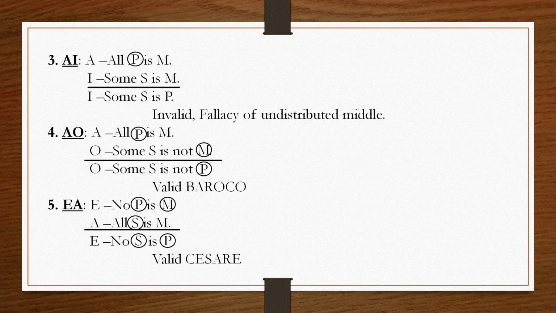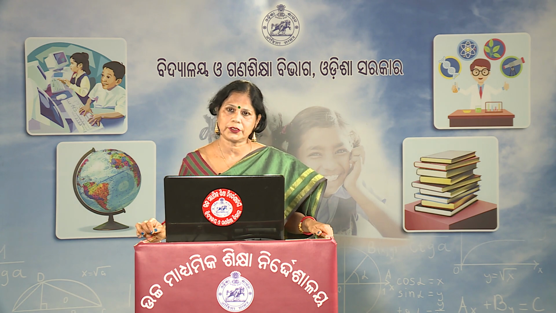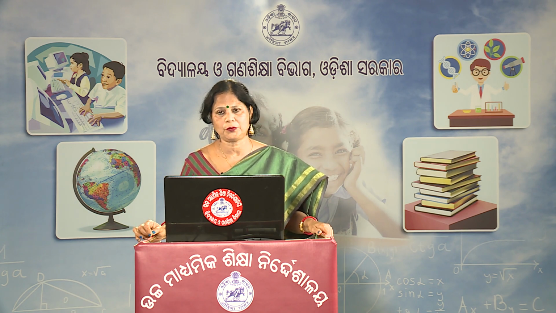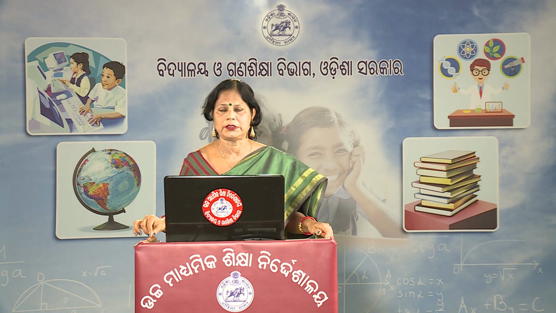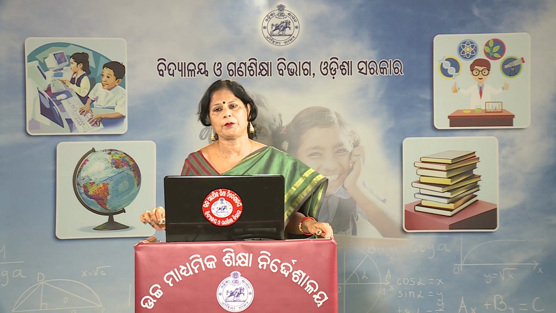Now, the next combination is AO. O proposition is negative, so the conclusion also will be negative. O is particular, so the conclusion also will be particular. So, the conclusion will be O proposition. O proposition always distributes the predicate. So, the predicate is distributed here, that means the major term is distributed here. So, in the premises the major term should be distributed, and together with that the middle term should also be distributed to avoid the fallacy of undistributed middle.